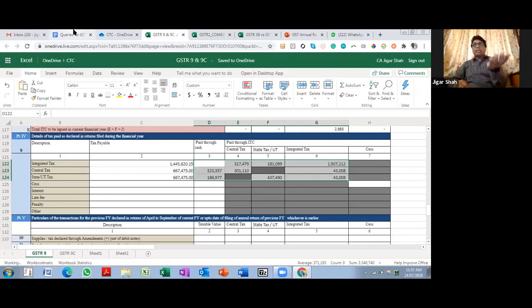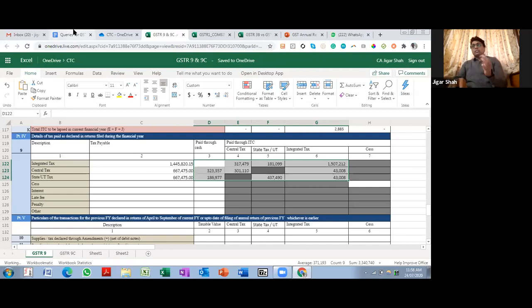The amount in table 2 will be higher than the sum total of the details in 3, 4, 5 and 6. 3, 4, 5 and 6 is the total of the tax that you have paid through your 3B, be it through cash or through ITC. So what it shows over here is that tax payable is more, but you have still not paid that tax. Now this differential tax is something which you are required to pay through DRC 03. There is no column to disclose where you have paid this DRC 03 tax.